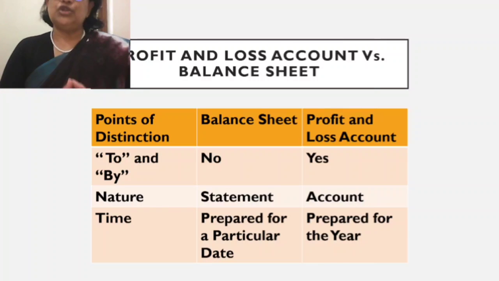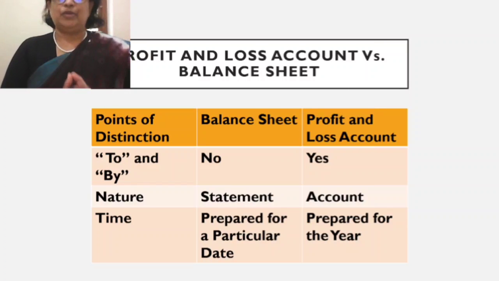Next thing is whether "to" and "by" are included. In the balance sheet, you have to remember that you cannot write to and by. Whereas in the profit and loss account, it's an account. So all the debit side entries will have "to" and all the credit side entries will have "by". Now the nature. You have to remember that the balance sheet is a statement, whereas profit and loss account is an account.